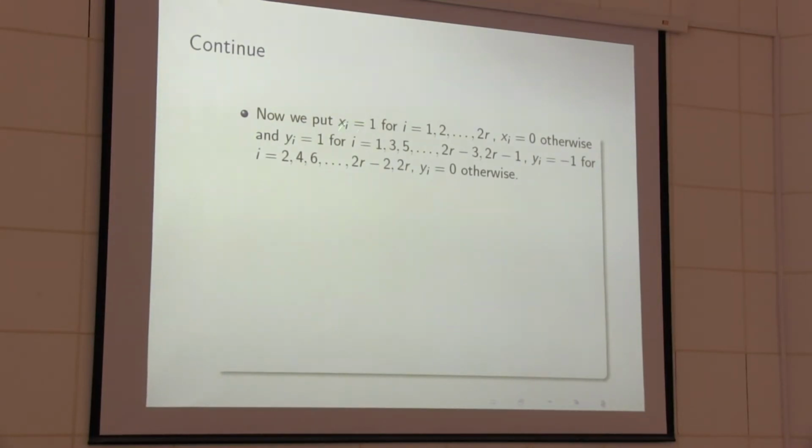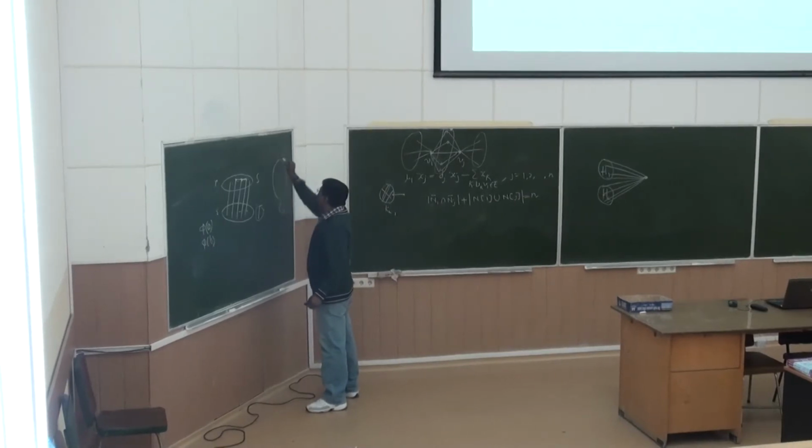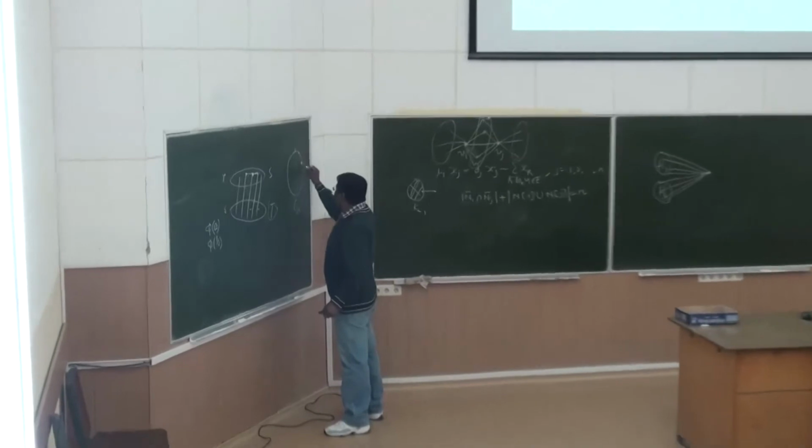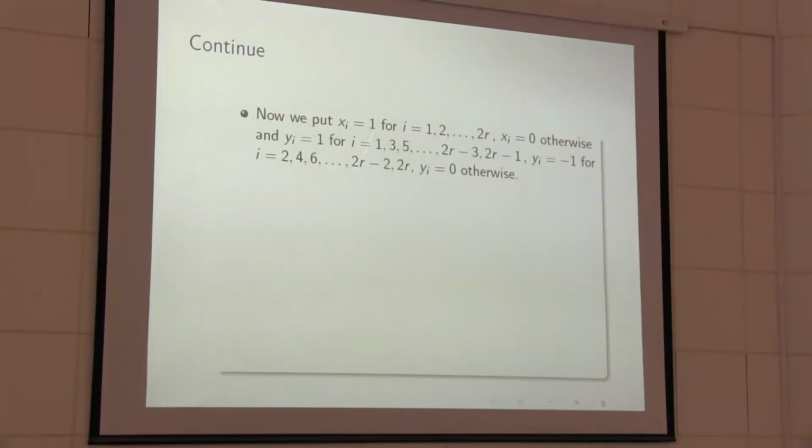In that case, in the Rayleigh theorem we put xi equal to 1 for i equal to 1 to 2r, and xi equal to 0 otherwise.